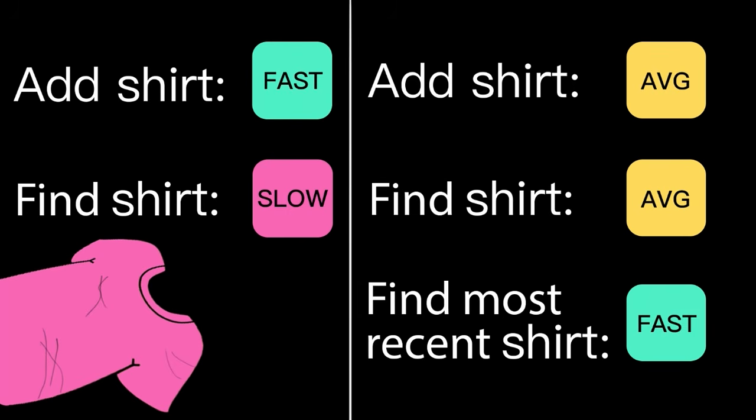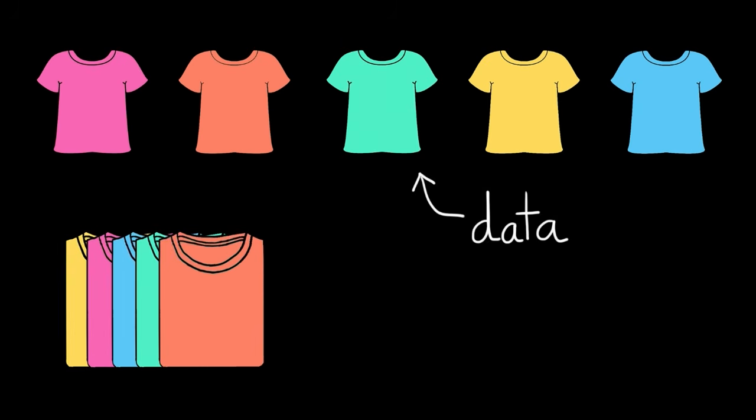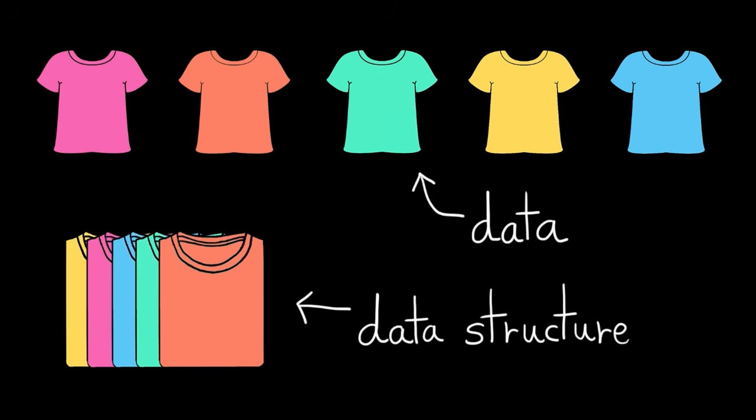If I really don't care about which t-shirt I wear, then maybe the find operation isn't all that useful to me. So I'd optimize for the most efficient add a t-shirt operation. Okay, but back to programming. If our t-shirts are our data, and our organizational strategy is our data structure, then we need to choose our data structure based on how we think we'll use the data in our program.